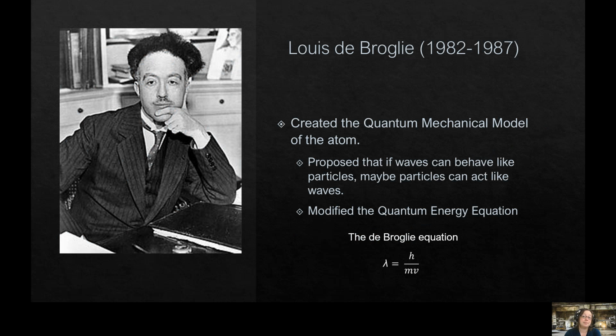Louis de Broglie, who was born in France and lived from 1982 to 1987, actually helped create the quantum mechanical model of the atom. He proposed that if waves can behave like particles, maybe particles can behave like waves. And so he came up with an equation that represented that, and that's called the de Broglie equation. And it is lambda equals Planck's constant divided by the mass times the velocity or speed of an electron.